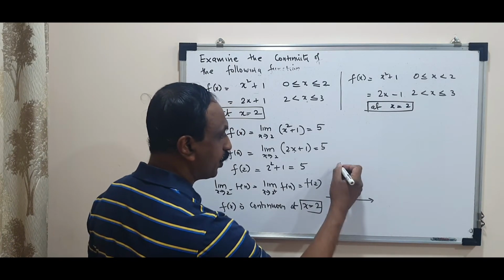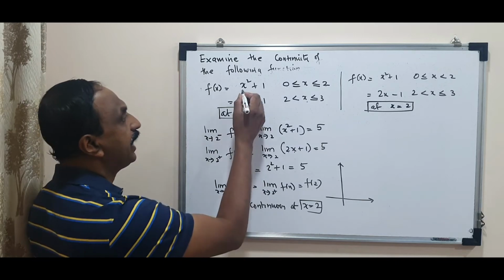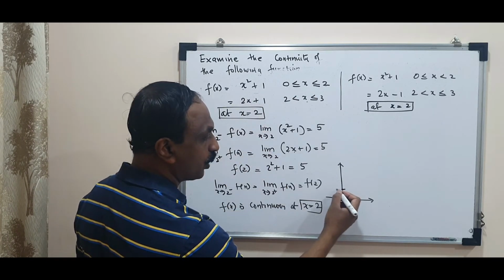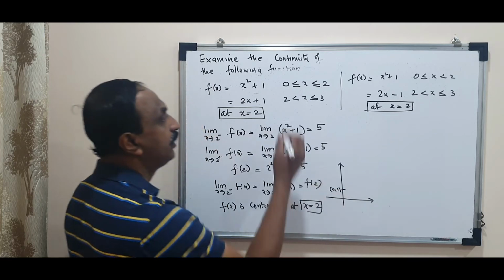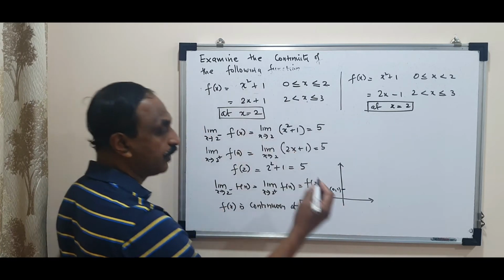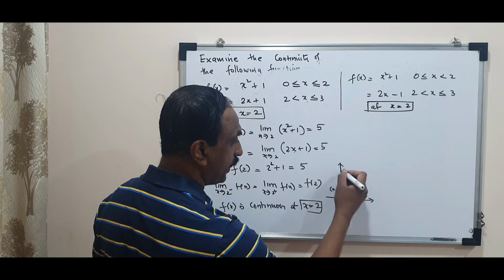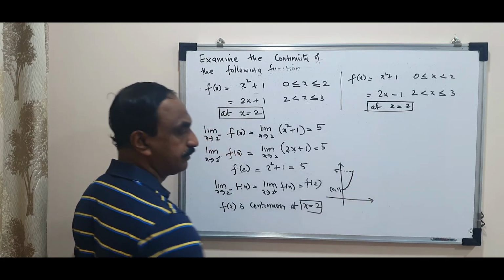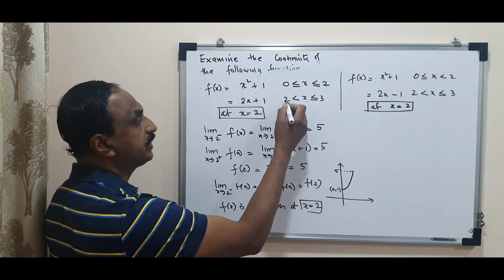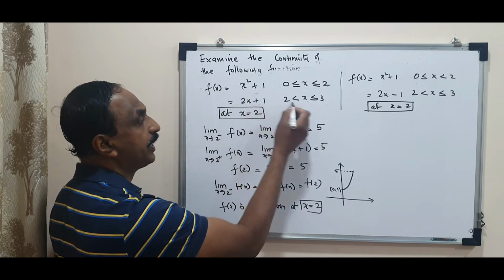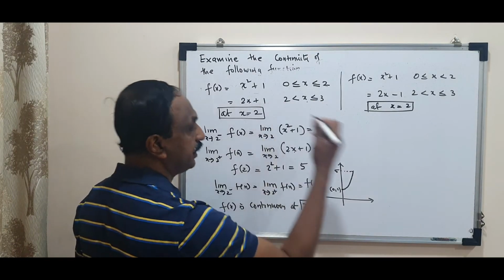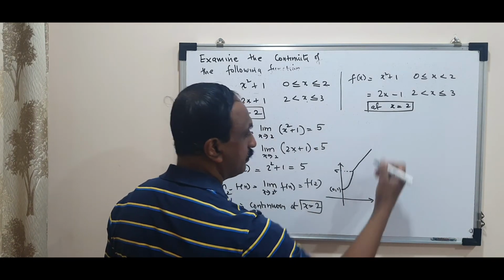A small graph I am drawing here. When x is 0, the function is 1. So this is 0, 1. When x is 2, 4 plus 1, 5. Let's imagine this is 5. So the graph will be something like this. But this is a linear graph, so it's a straight line graph, and this graph will be something like this.